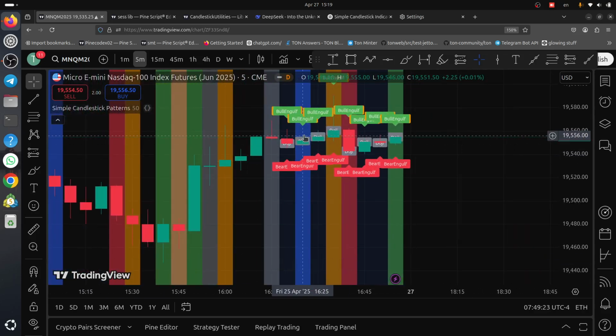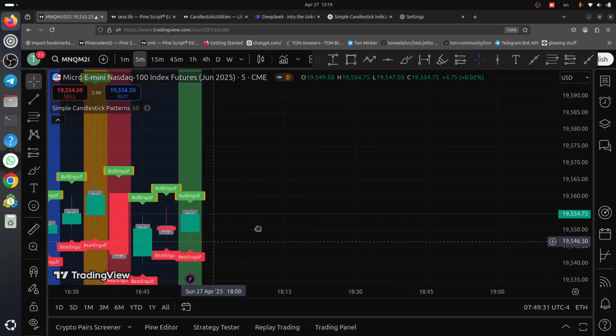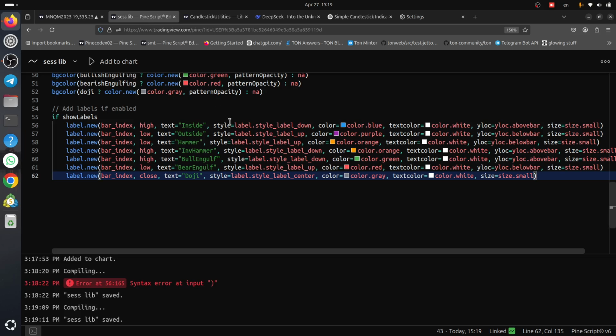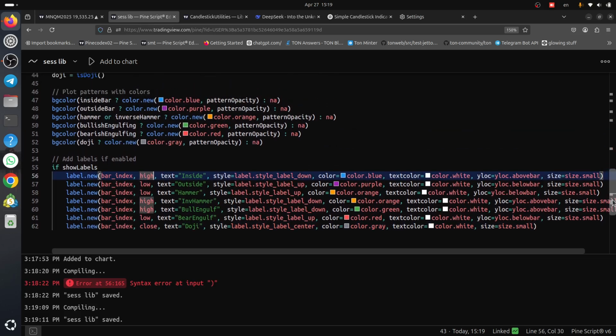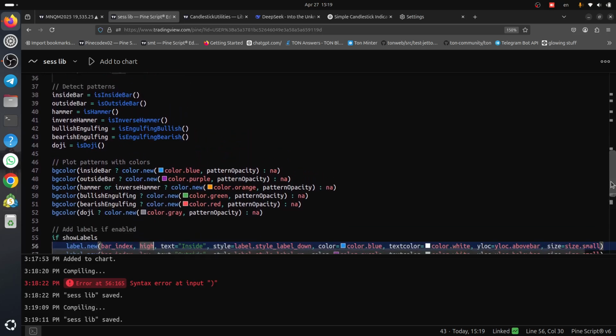This is doji, also bullish engulfing, doji, bearish engulfing, bullish engulfing, white. What is this? This is not bullish engulfing. Okay, so something here is wrong, because it's also on bar index and high. It's wrong. It should show us when we have an inside bar.